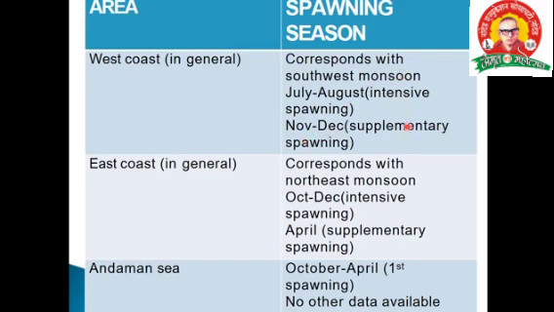And next one, that is supplementary. Already I told that it breeds two times. First time July to August, next time November to December. That is the supplementary spawning in the west coast area. And the next area, that is the east coast area, corresponding to October to December intensive, and April, that is the supplementary. In Andaman Sea, it breeds October to April first week. And about the supplementary, there is no data. In the Andaman Sea, there is no data about the second breeding or the second spawning season.